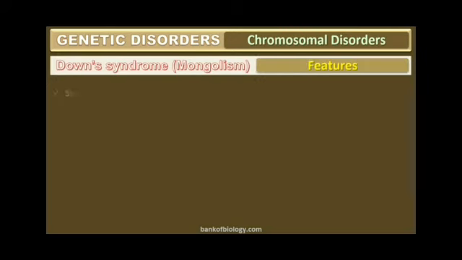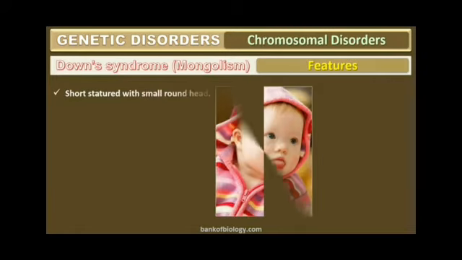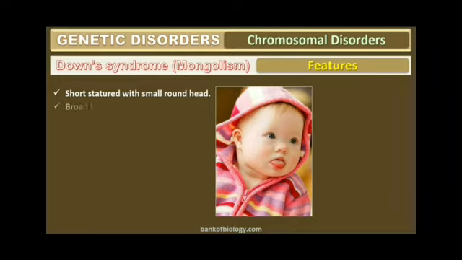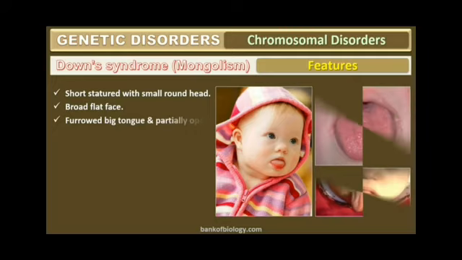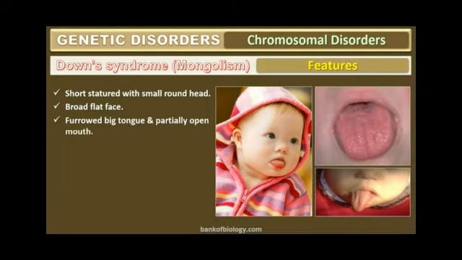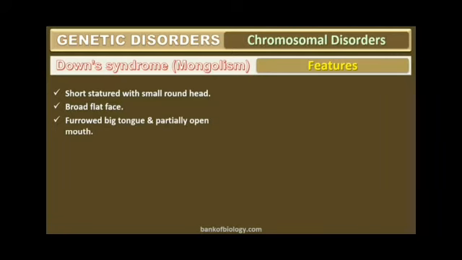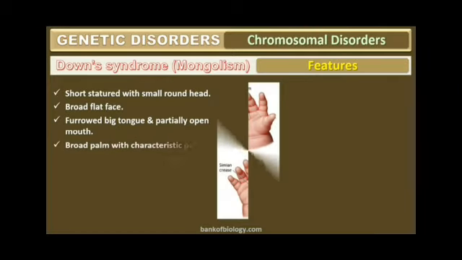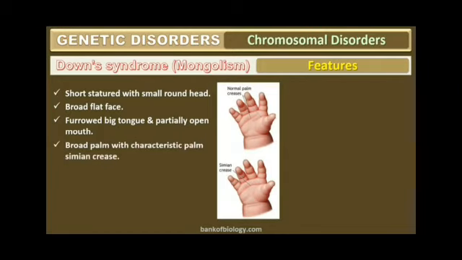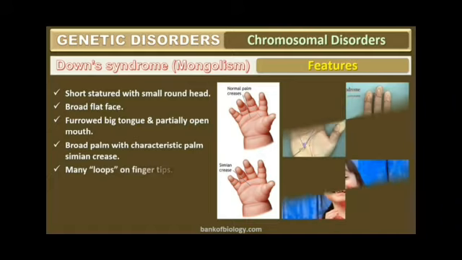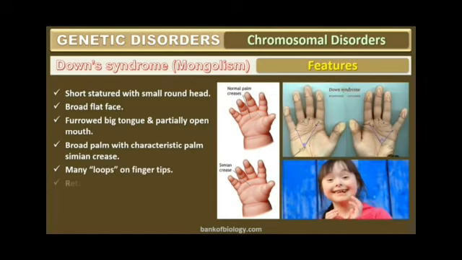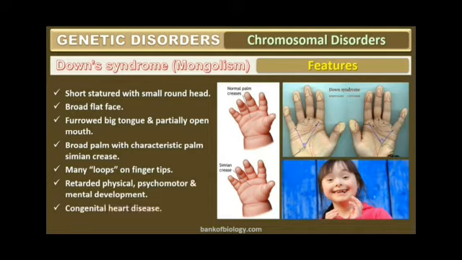Down syndrome or Mongolism features short stature with round head, broad flat face, furrowed big tongue and partially open mouth, broad palm with characteristic simian crease, many loops on fingertips, retarded physical, psychomotor and mental development, congenital heart disease.